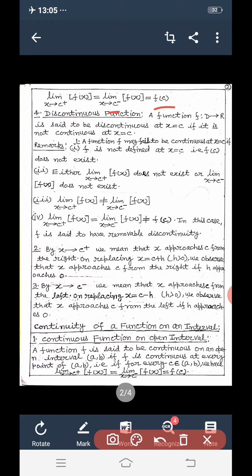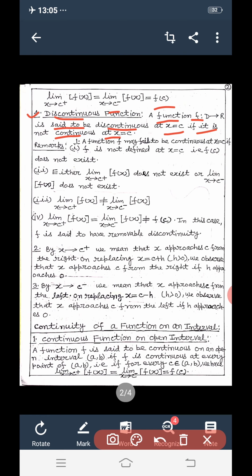Four, discontinuous function. A function f from D to R is said to be discontinuous at x equal to c if it is not continuous at x equal to c.